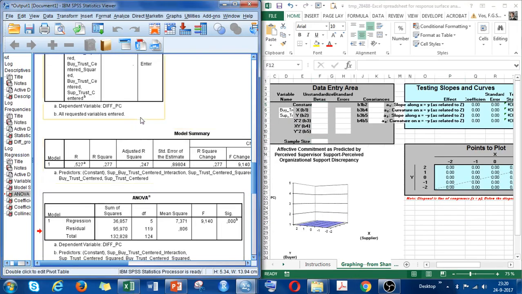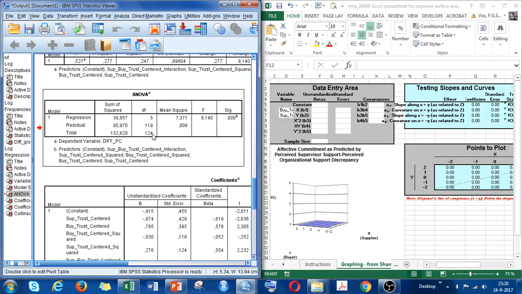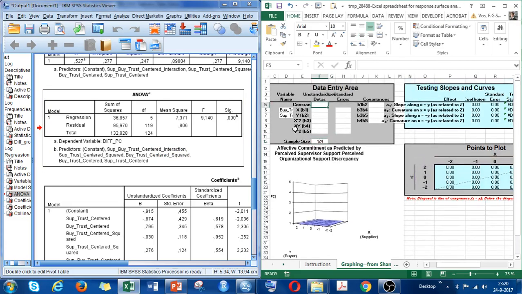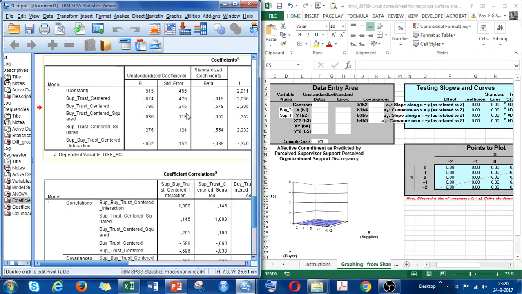So we go down, and in the ANOVA we see a total DF of 124. So I put in 124 here. Actually, the number is a little bit lower because the degrees of freedom are always a little bit lower than the sample size. I think I have 127 cases, but right now I just put 124. Then the constants, and I go down here.